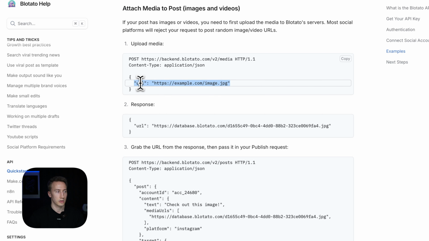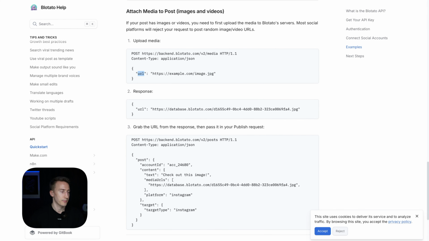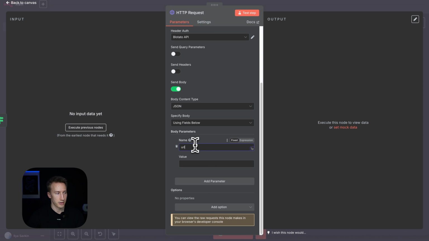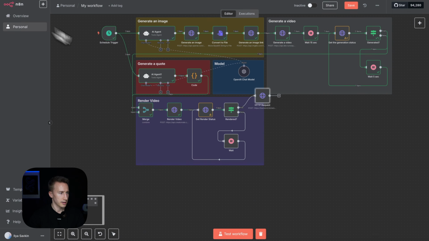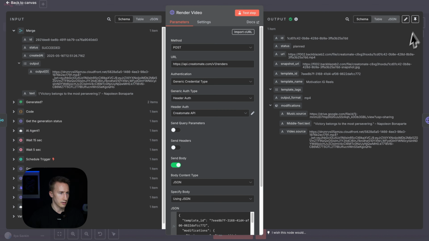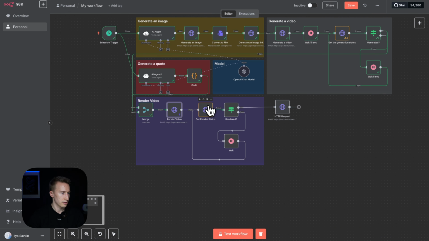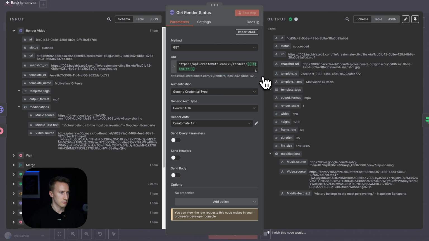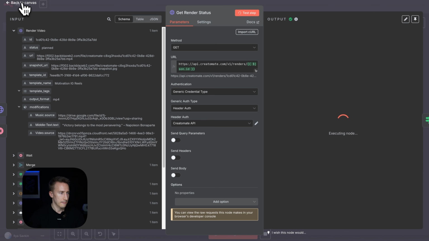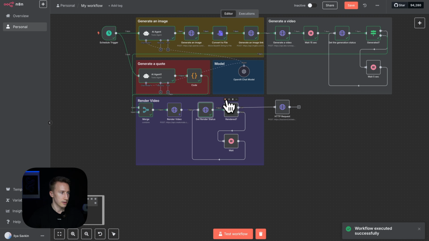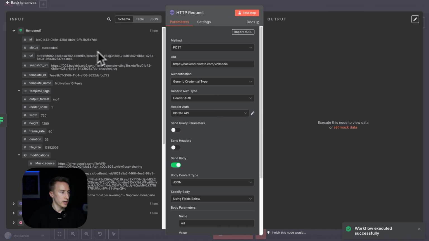And this is the syntax of the content that we send. So it is going to be URL, we copy that, we get back to n8n, it's the name of the parameter, and then for the value, we need to have the input data that we don't have. Let's get back. Let's test. Let's actually pin the data here, and let's get the render status again. Succeeded. And then we test this step, and then we should have the data available to this node. And as you can see, we got all the data.